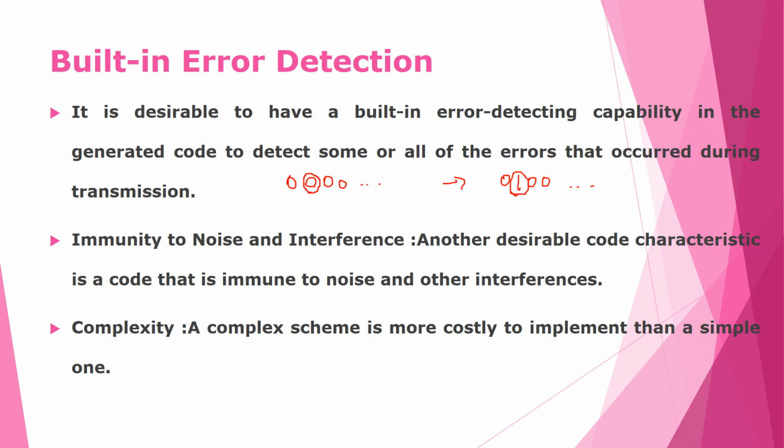So the complex scheme is obviously more difficult to implement compared with the simple scheme. A coding scheme with 4 signal levels is more complex than one with 2 signal levels.